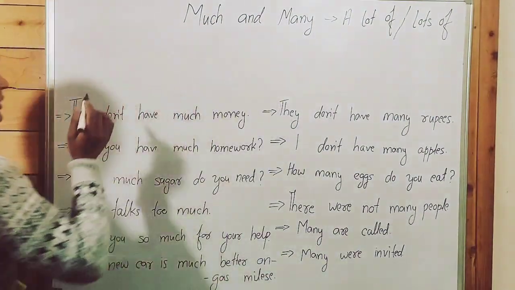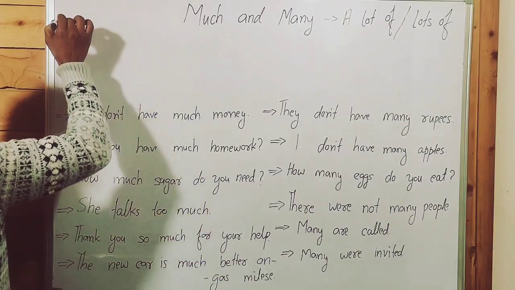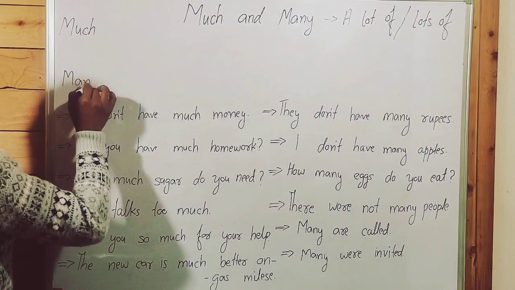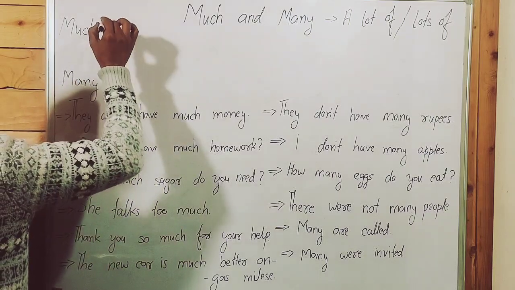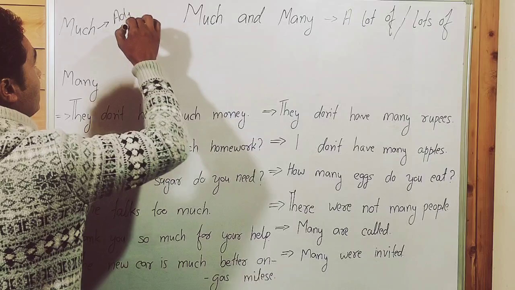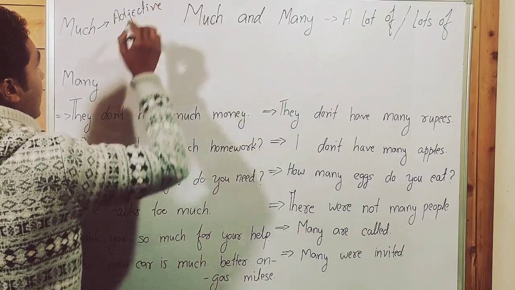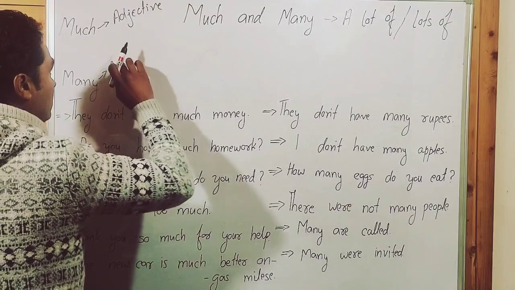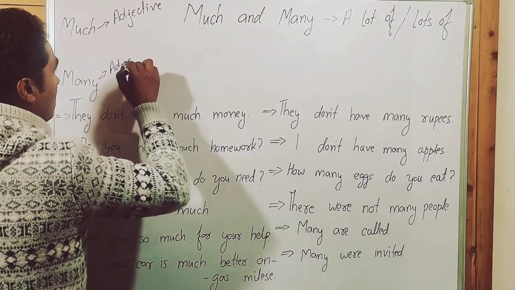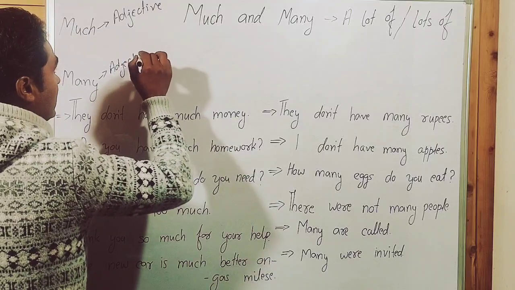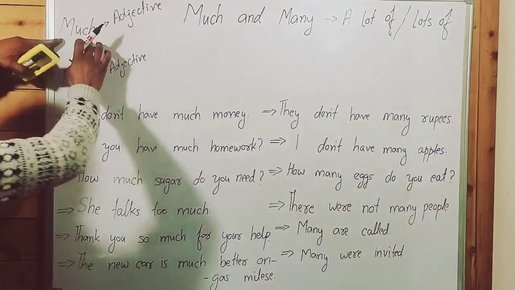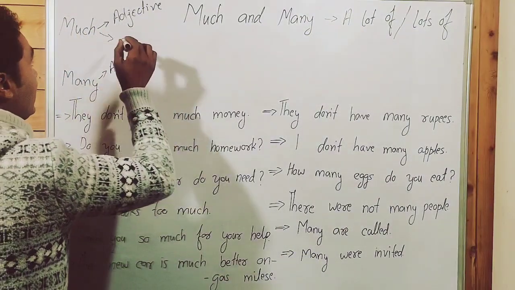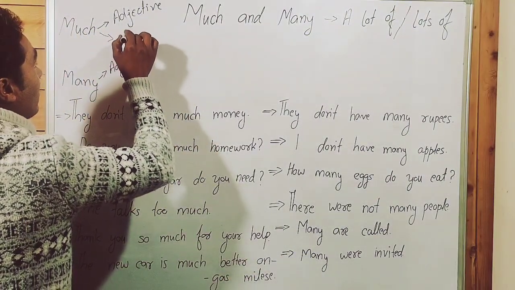Guys, point to be noted. Much and many both are adjectives. Much can also be used as an adverb.